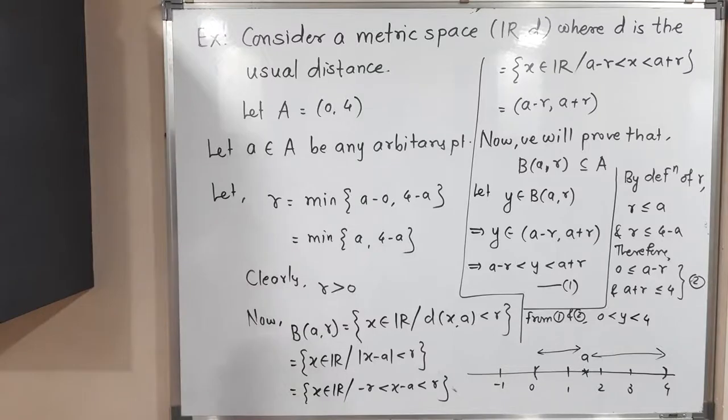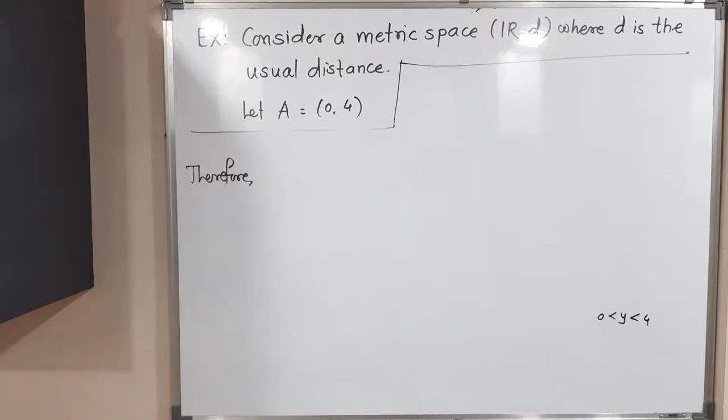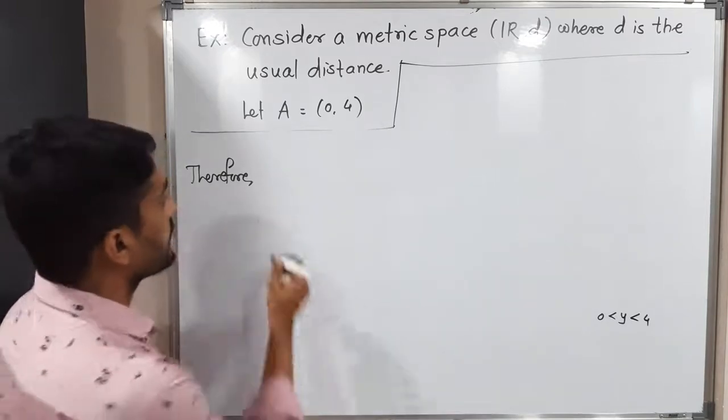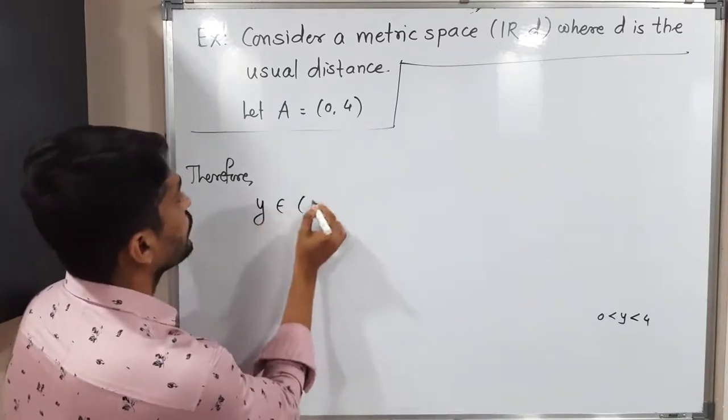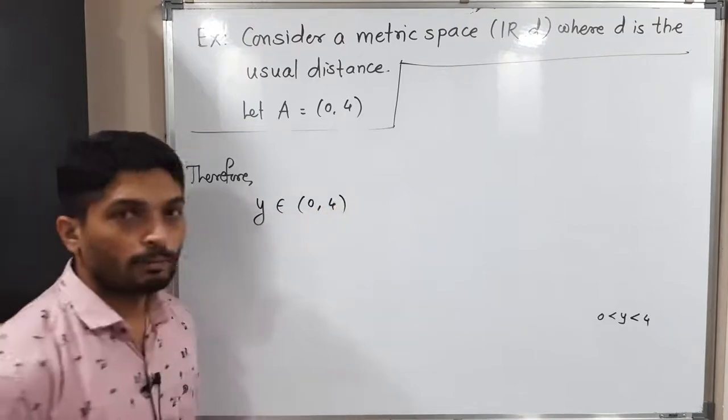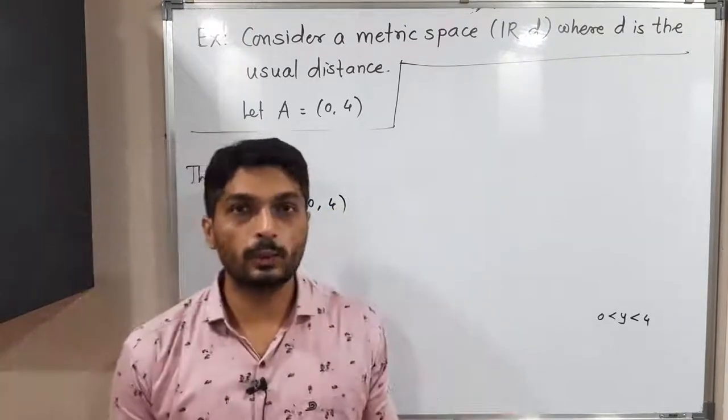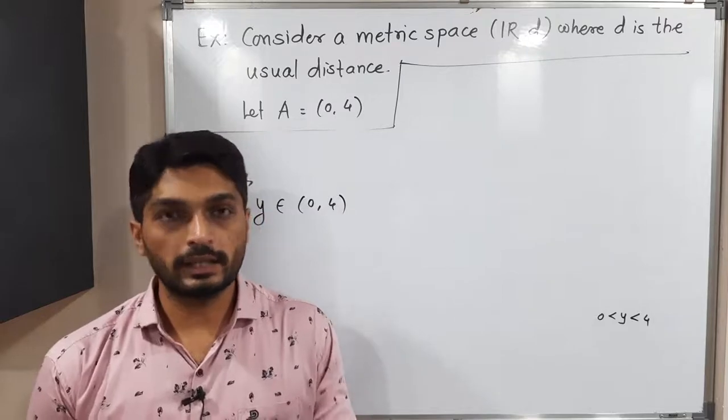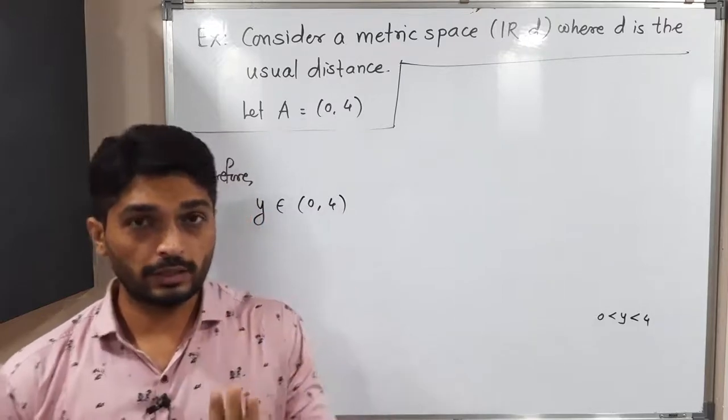See, there is no more space to write. Make a screenshot of it and we will go further. So therefore what can we write? 0 is less than y, and y is less than 4. Therefore y belongs to the open interval (0, 4). So y is greater than 0 and less than 4. So y is an element of that interval (0, 4), right?